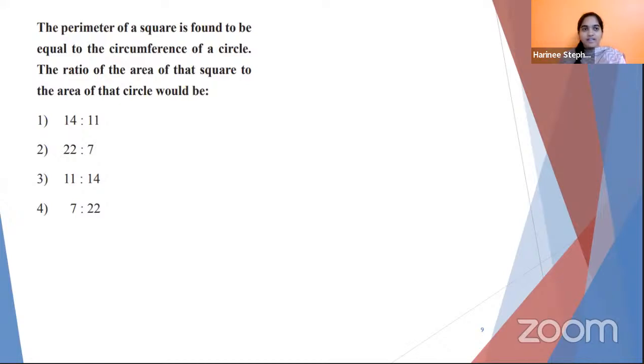Coming to the next question. The perimeter of a square is found to be equal to the circumference of a circle. The ratio of the area of the square to the area of the circle would be. So when we talk about shapes like polygons, which are created using line segments, we call it perimeter. But when we talk about a circle, we call it circumference. But actually both mean the same, right? The overall total measurement of the boundary. So first, the perimeter of a square is how much?